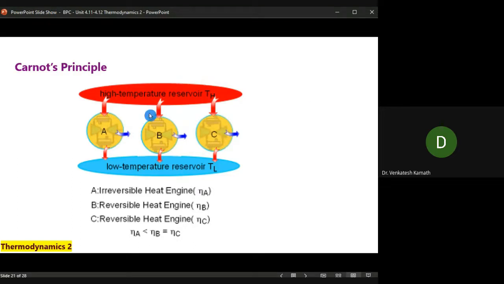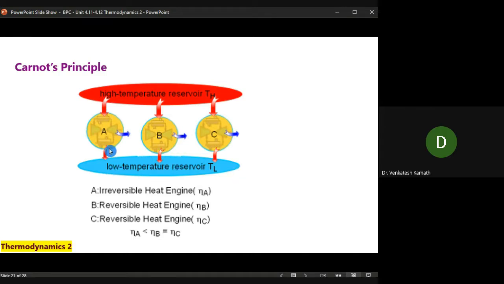Now, since all three are working between the same temperature reservoirs, it is easy for me to compare. The comparison is of three efficiencies, eta A, eta B, eta C. What does the comparison give me as the result? The efficiency of B is equal to the efficiency of C. The second proposition of Carnot's principle says this, because both are reversible, working under the same HTR and LTR.